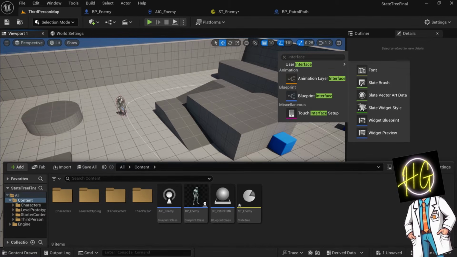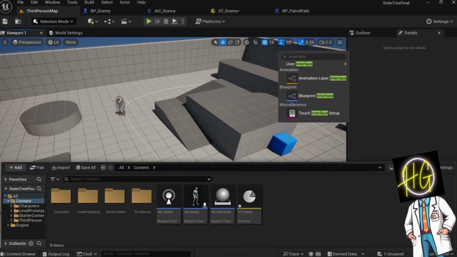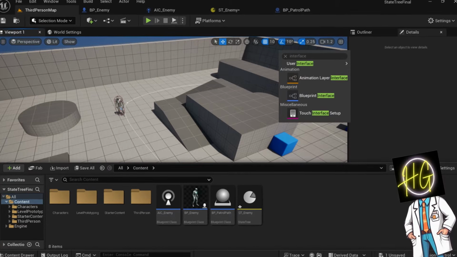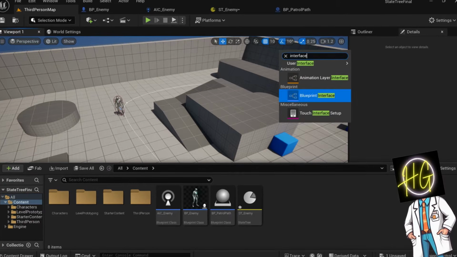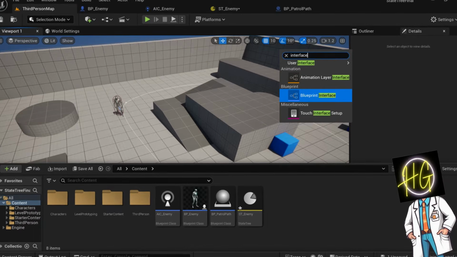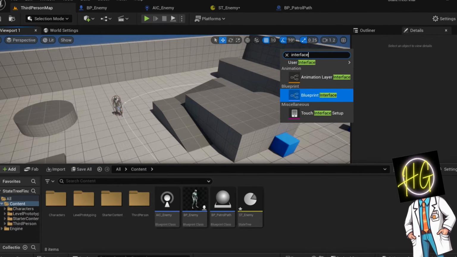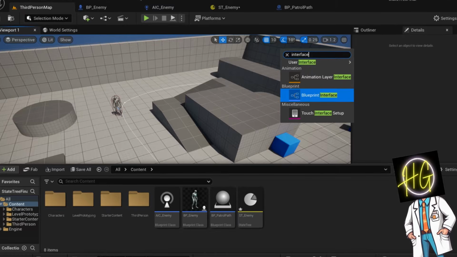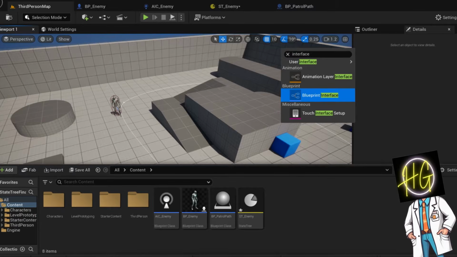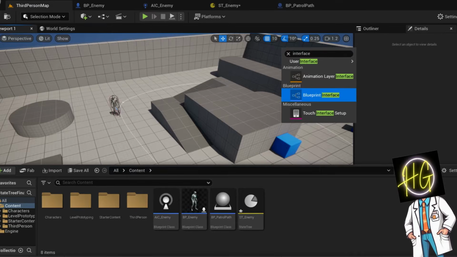Interfaces in Unreal blueprints let different blueprints communicate without knowing what the other blueprint is. This is extremely useful in modular systems like AI or state trees. Let's say you have a state tree task that needs to make the player take damage, but the state tree doesn't know what kind of actor the target is. It could be a player, enemy, or dummy. By using an interface, for example a take damage interface with a function called apply damage, you can call apply damage on any actor that implements the interface and avoid casting to specific classes like BP player, which keeps your system flexible and reusable.